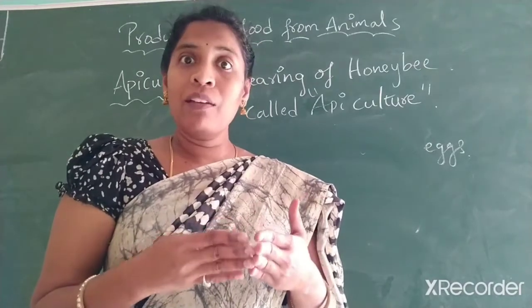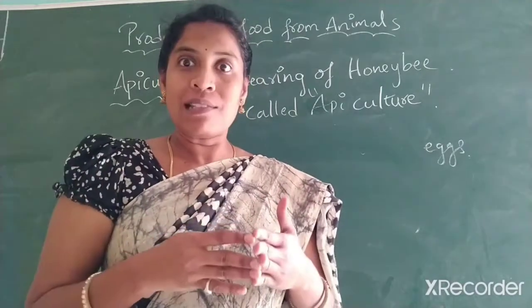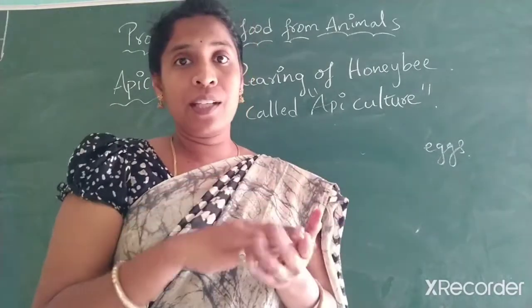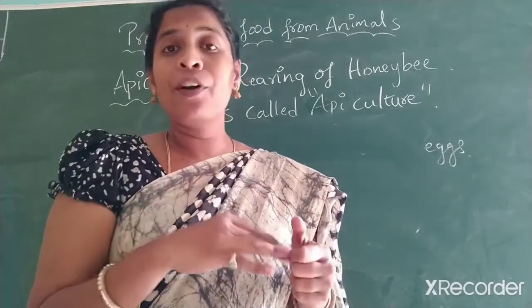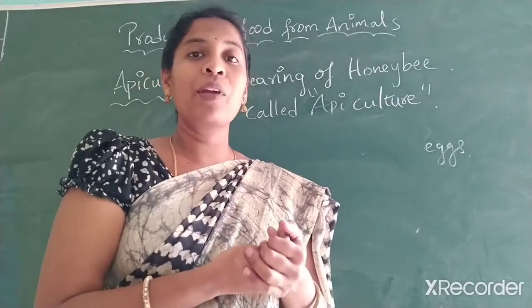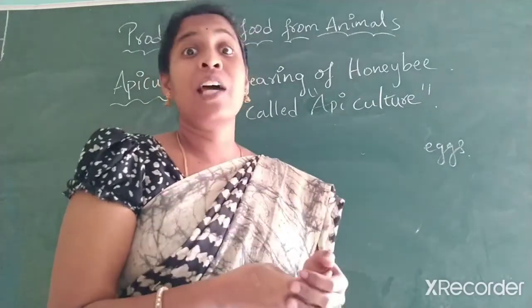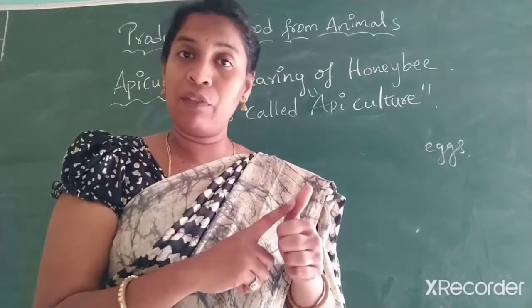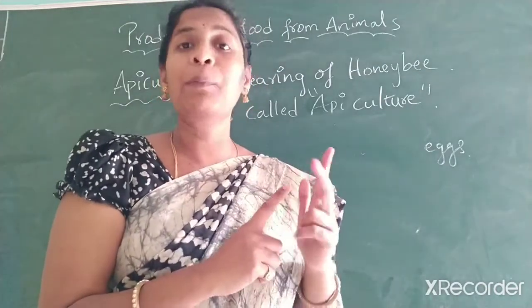Due to these constructions we are deforesting the trees. So when you deforest the trees, how can these honeybees be reared, how can they survive? So the number is decreasing day by day. That is one more reason, deforestation, along with radiation and pollution.